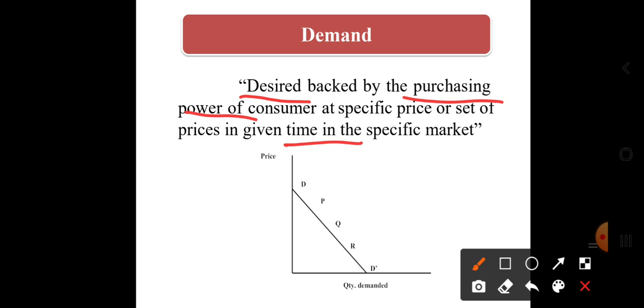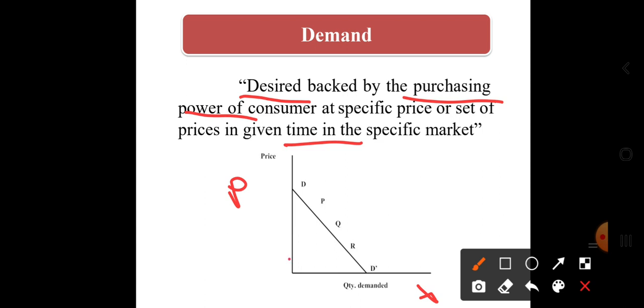Below is the graph which shows the demand. The demand graph is always negatively sloped. On the x axis is the quantity demanded, and on the y axis is the price. It is a negative relationship, or we can say an inverse relationship, between quantity and price.